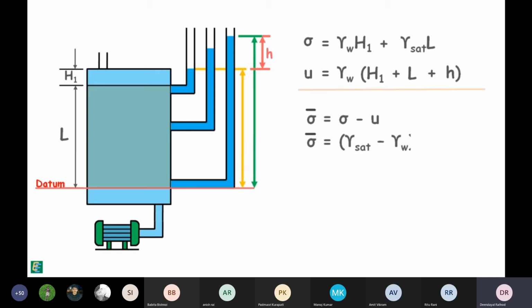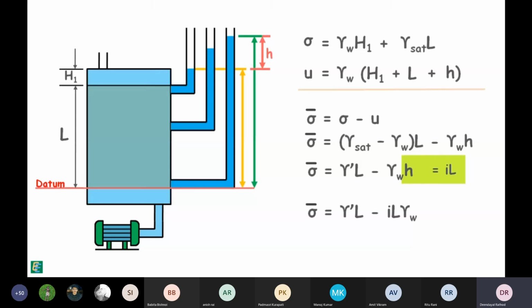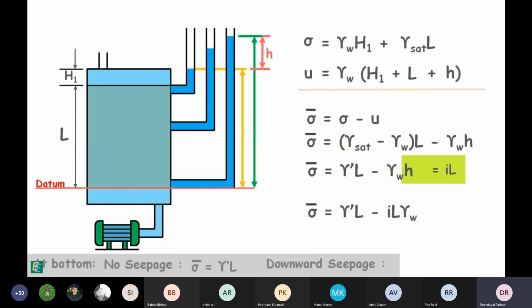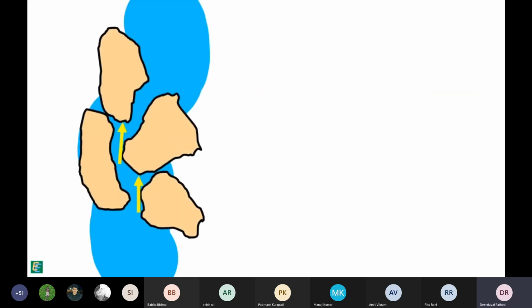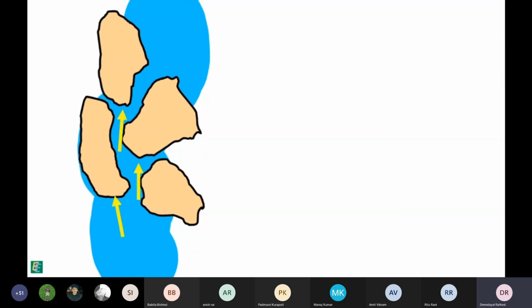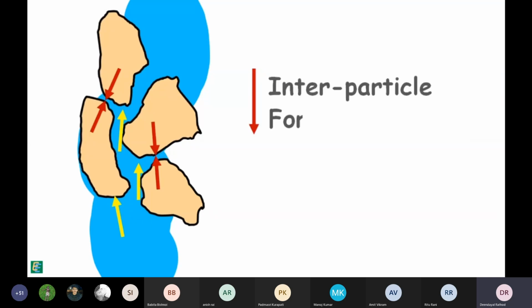Hence, effective stress can be written as this. And this is submerged unit weight of soil. Here we can write this head loss as iL. Now, comparison with the previous condition shows that the upward seepage in the soil reduces the effective stress at the bottom of the soil by iLγw. When water flows upwards in the soil, it tends to push the soil particles in upward direction. Consequently, soil particles are lifted against gravity that causes a decrease in the interparticle forces, and that we say is a decrease in effective stress.